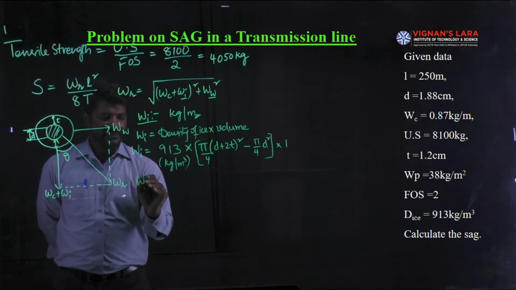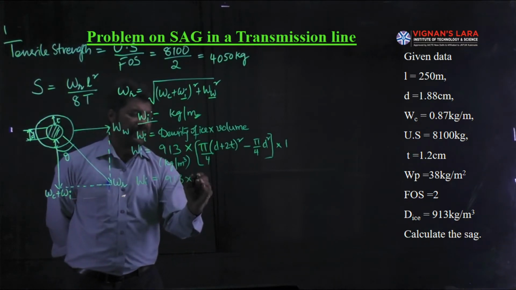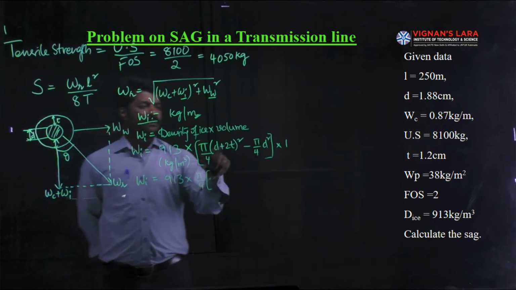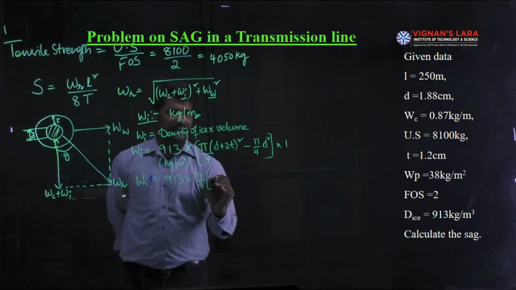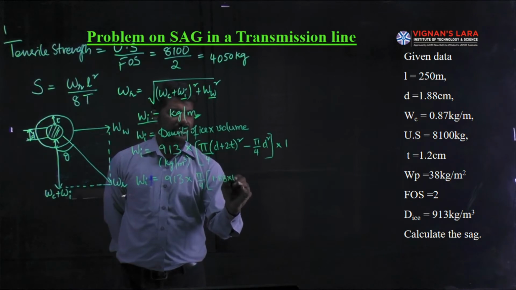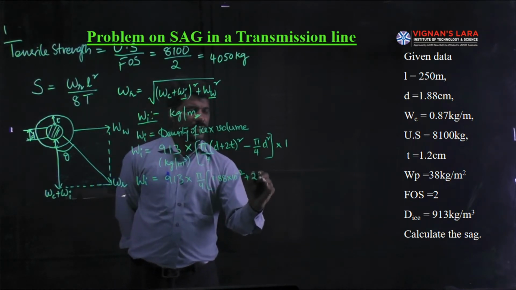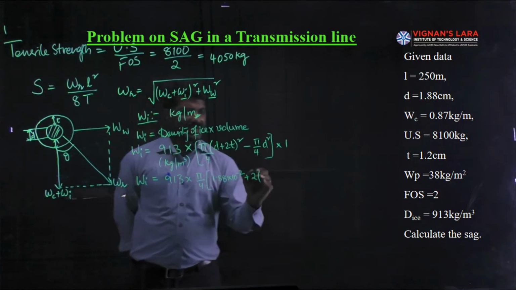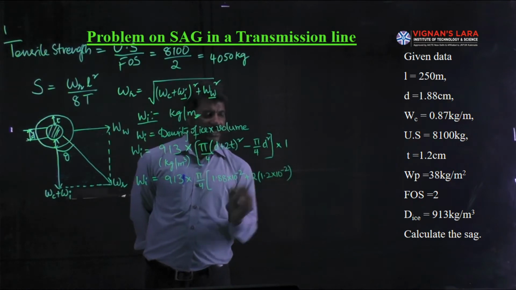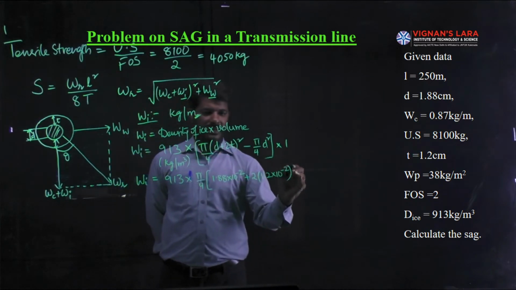The weight of the ice is given as Wi, which is equal to 913 multiplied by pi by 4 taken as common, d plus 2t whole square. The diameter of the conductor is 1.88 centimeters, into 10 power minus 2 in meters, plus 2 into the thickness of the ice. The thickness of the ice is 1.2 centimeters given, converted into meters, 1.2 into 10 power minus 2 meters, whole square.